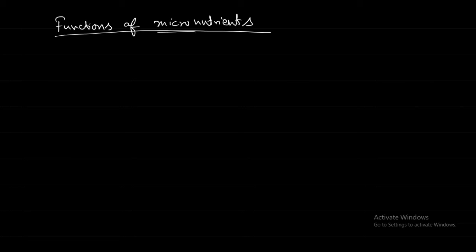There are mineral and non-mineral nutrients. The non-mineral nutrients are carbon, hydrogen, oxygen, which you can get from both water as well as from the air. But the mineral nutrients you get from the soil, through the roots. Macronutrients are required in more amounts; micronutrients are trace elements required in small amounts.